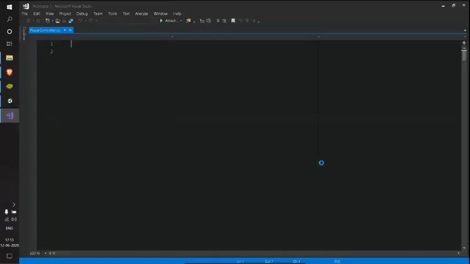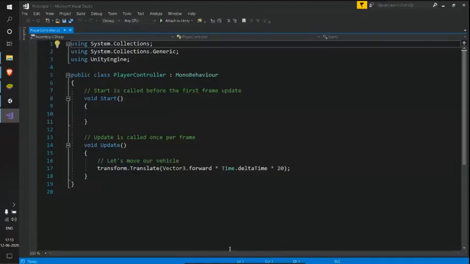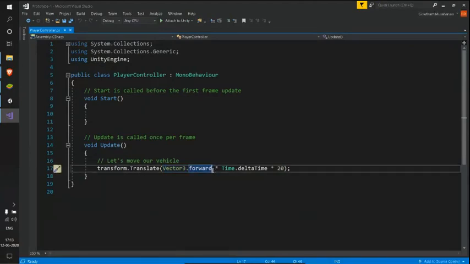First, see, yesterday we used this Vector3.forward, which helps us move in the forward direction, and this Time.deltaTime, which helps us convert our movement not based on frames but based on time, like movement per second.